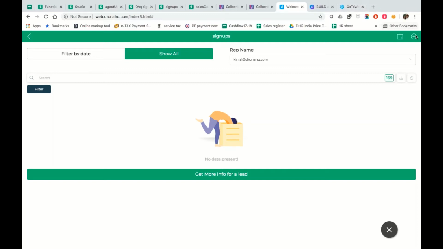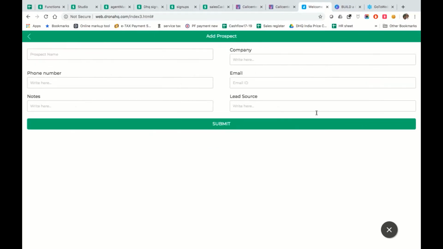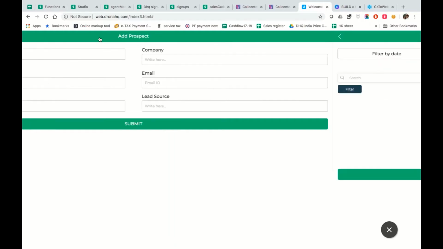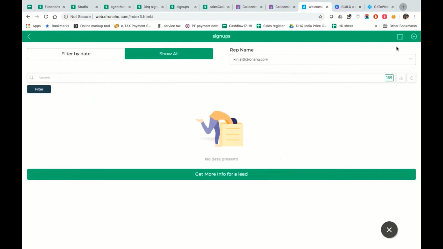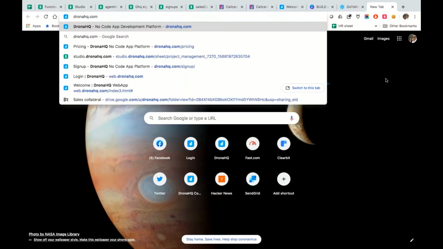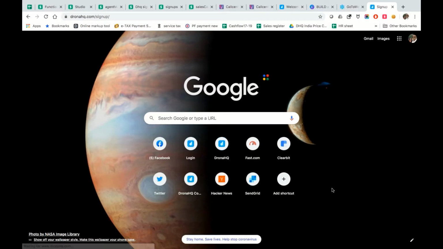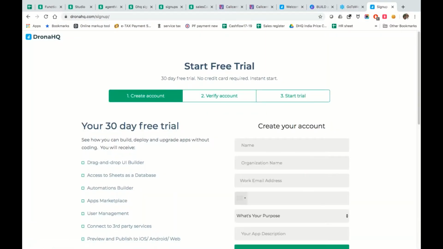How do I add a lead? We have a button built over here via which we can add a lead. However, this would make more sense if I can add a lead via a web page. So in the context of the web page, we go to DronaHQ.com/sign up. This is where all of this is integrated.